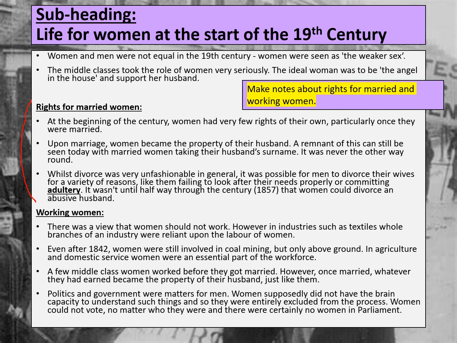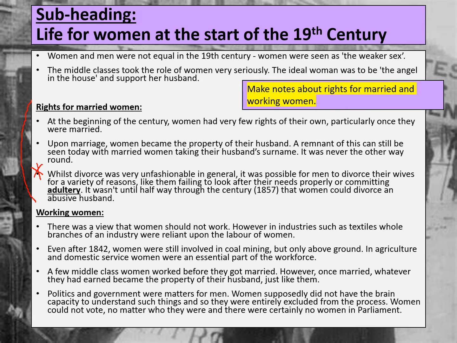So for example, it talks about another quite shocking thing here, about how when it came to things like the right to divorce, it was also quite difficult. Now, in terms of divorce, it was quite unfashionable in these days anyway. But the thing that I think is quite shocking is that men had the right to divorce their wives for a variety of reasons. Now, of course, people today have the right to divorce for whatever reason they choose.